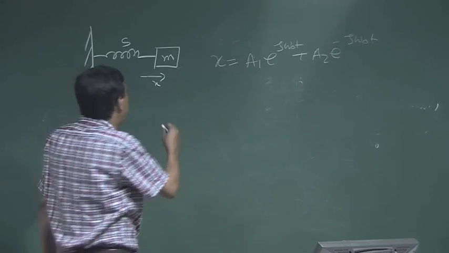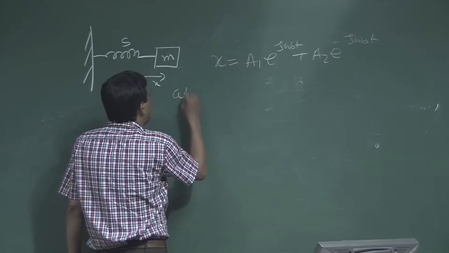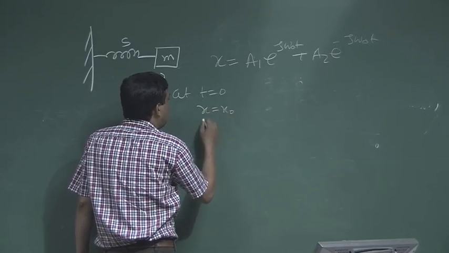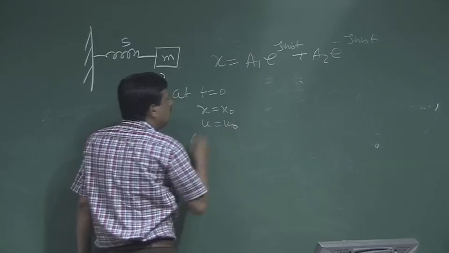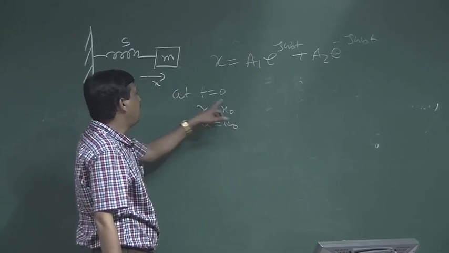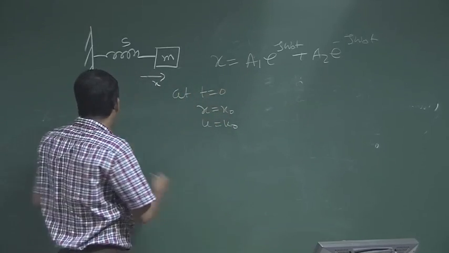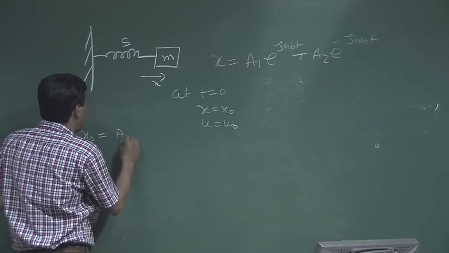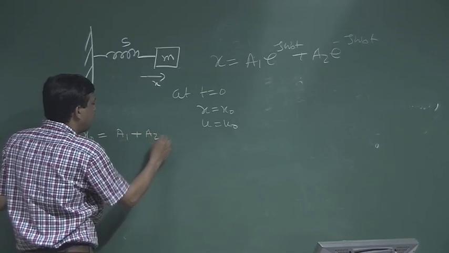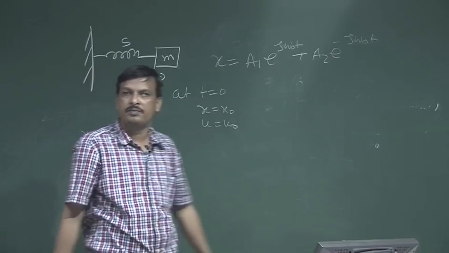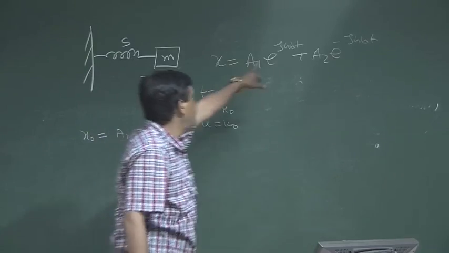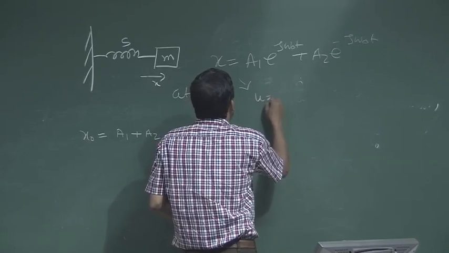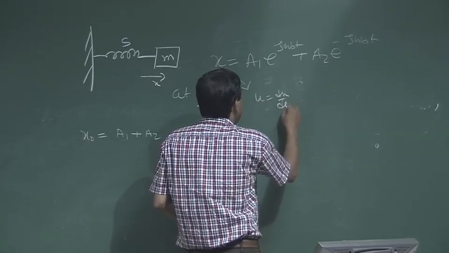Now, if I apply the same initial conditions at t equal to 0, x is nothing but x0 and u is nothing but u0. So, at t equal to 0, if I put here, x0 is nothing but a1 plus a2. Okay, at t equal to 0 I put in here. Now, if I take the first order derivative, u is nothing but dx dt.